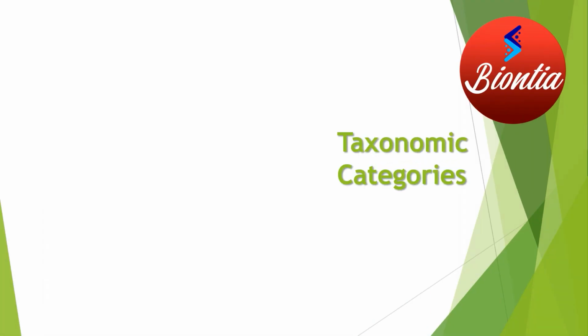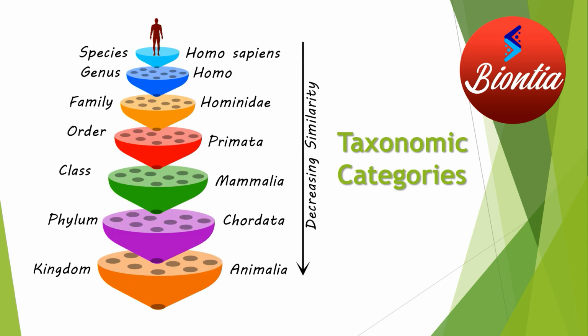Next, let's start with an example. Here you can see the kingdom. It has lots of groups. Out of this, we have taken one phylum, that is Chordata, the purple one. It's the phylum Chordata.